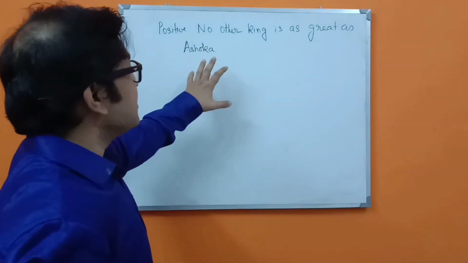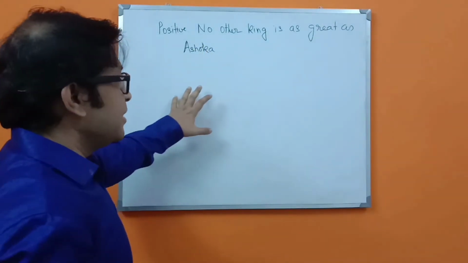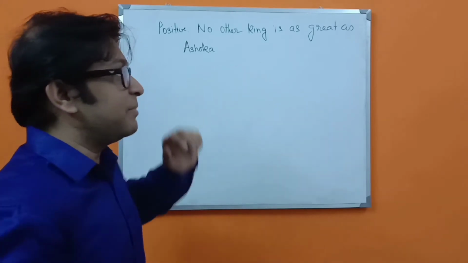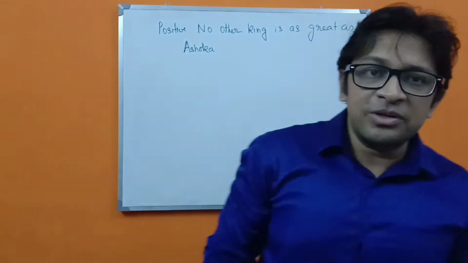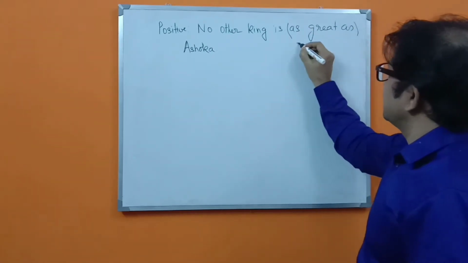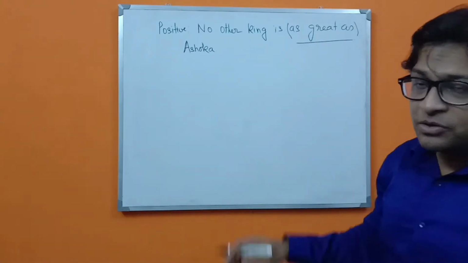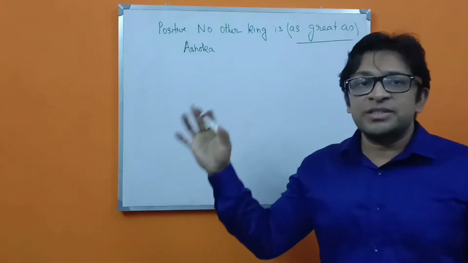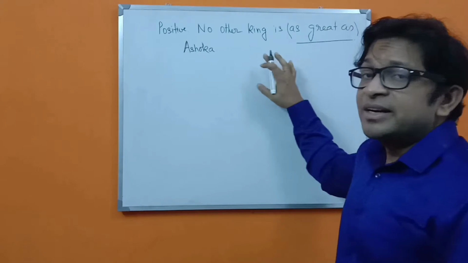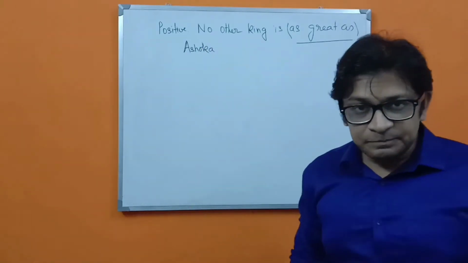If this is the sentence, and they ask us to change it into comparative, first of all we see this is the thing, as great as, because whenever you see a sentence in positive, it will be written just as it is.